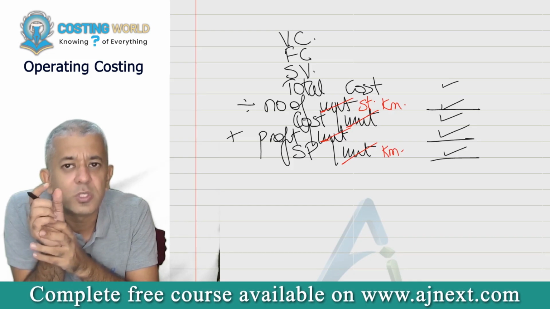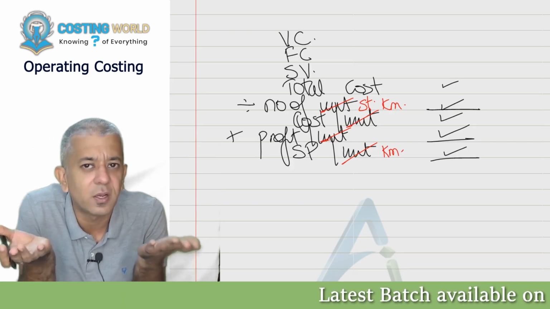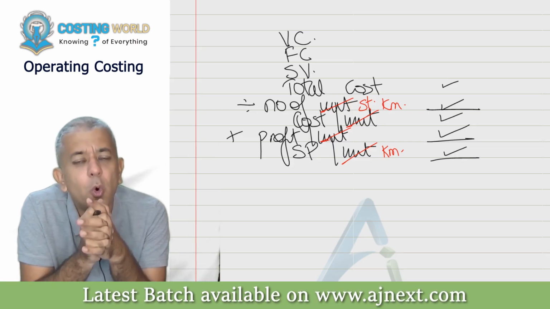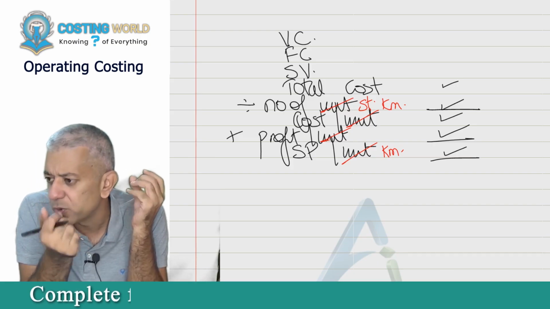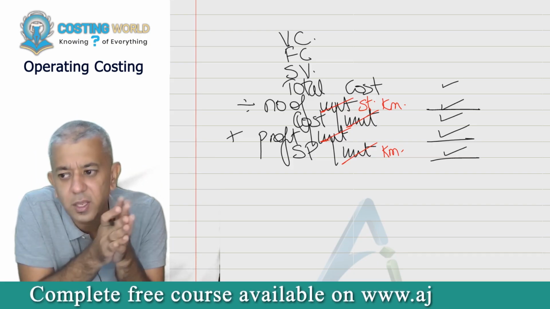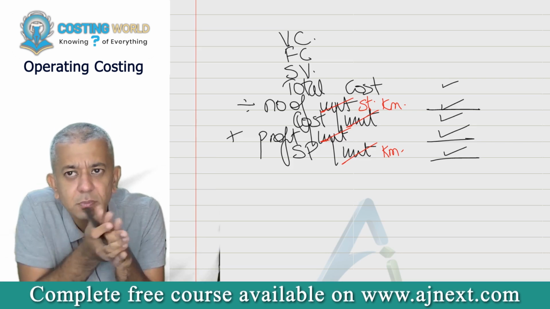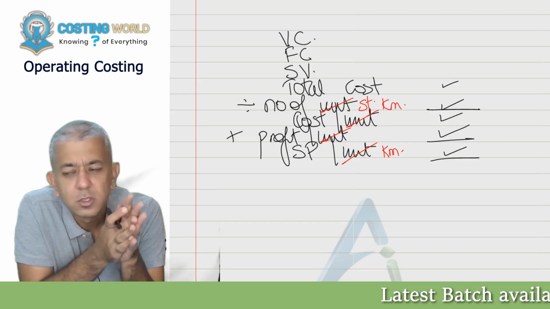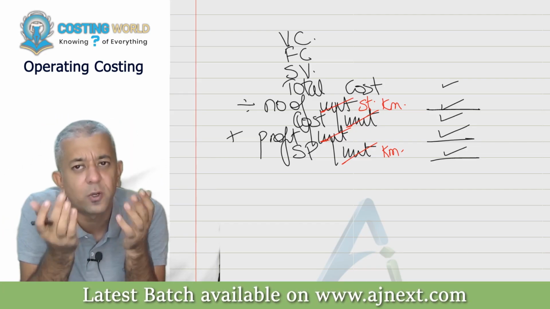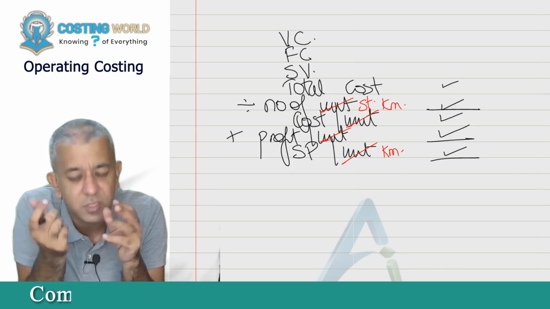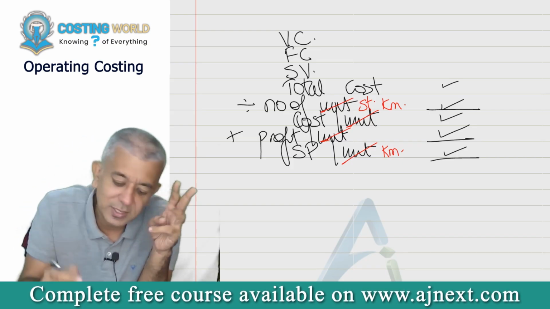So do not use that word unit for the purpose of this chapter, because we are not producing and selling anything. In this case we are only providing services. If you go to a hotel, the charges that you pay are per room, no? Correct, no? So based upon the industry, you select what will be the unit of service. Unit does not mean a physical unit, it will mean unit of service.